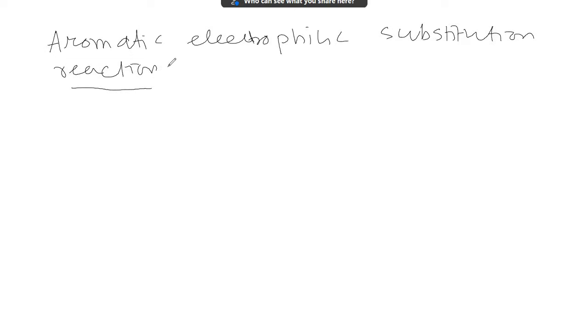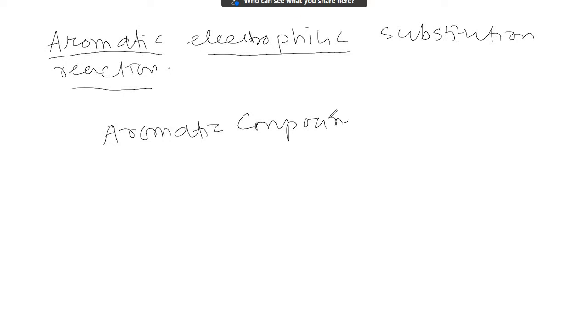Now, before I proceed to aromatic electrophilic substitution reaction, I want to give stress on these two words, aromatic as well as electrophilic. What are called aromatic compounds? When a cyclic compound satisfies the following three criteria, these are called aromatic compounds. What are the three criteria? All aromatic compounds should satisfy three criteria.